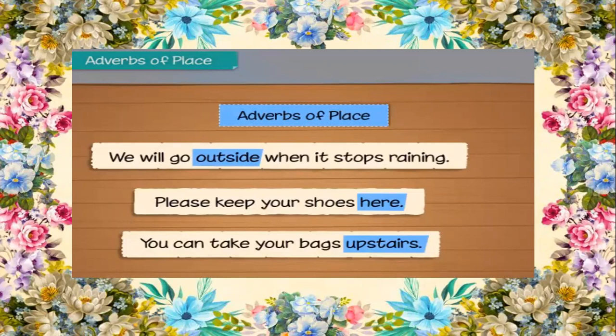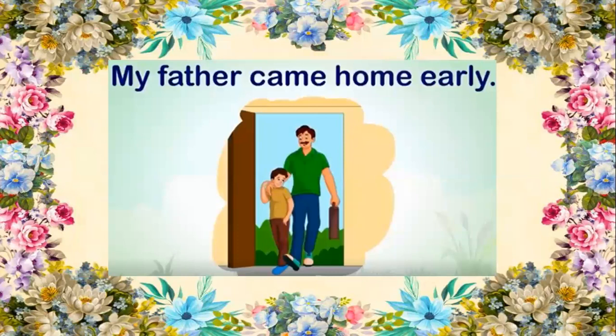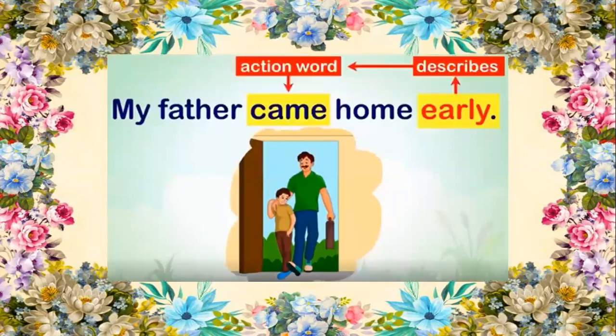Now we will go on to the next type of adverb. My father came home early. Now I am asking the question, when did my father come home? The answer I get is, my father came home early. In this sentence, the word early describes the action word came.